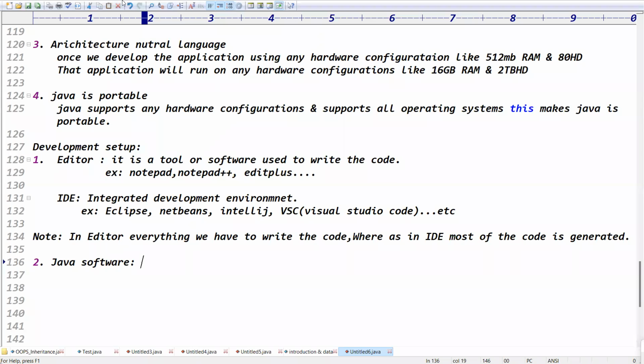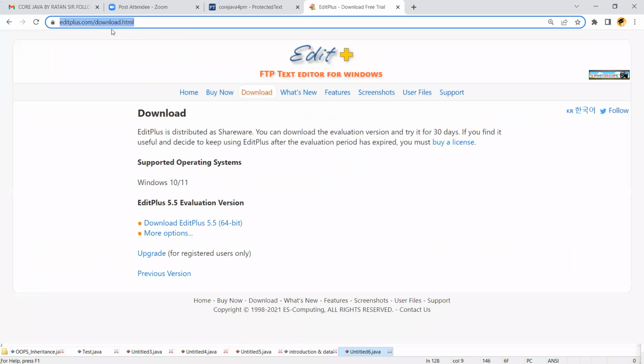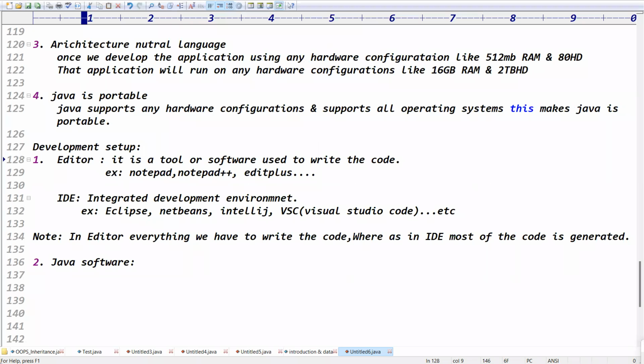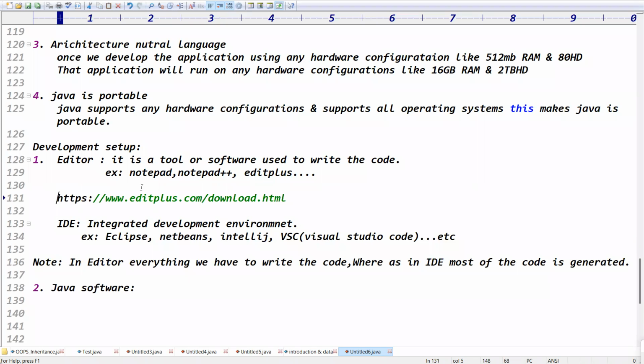Editor means we are just writing the code, right? So you got the point, right? This is like an editor. Just now I showed the link about the editor. This is the link: editplus.com/download.html, the EditPlus download 5.5. You can copy this link, go to this website, and download and install EditPlus, right?